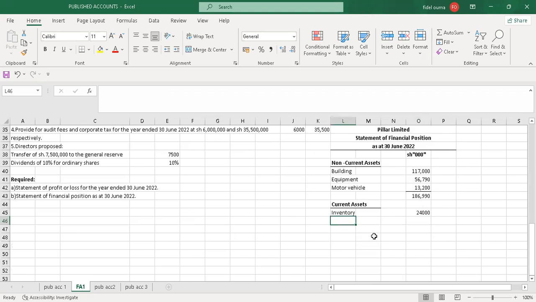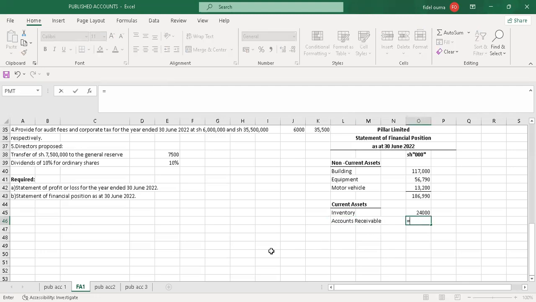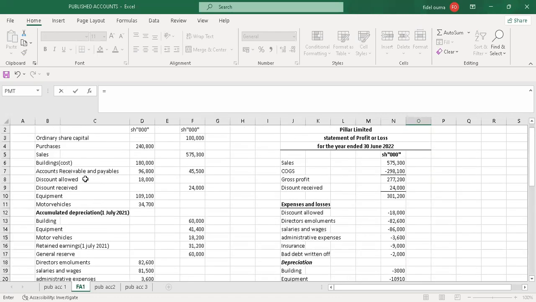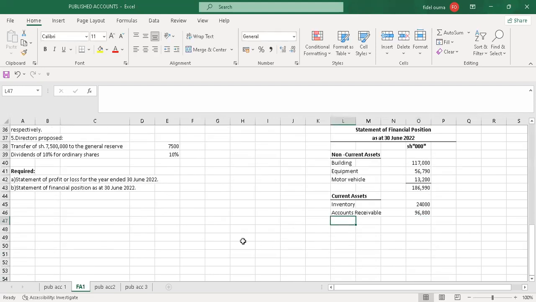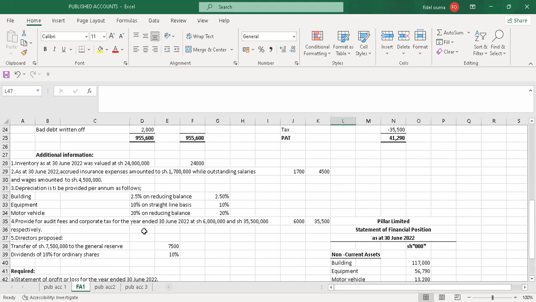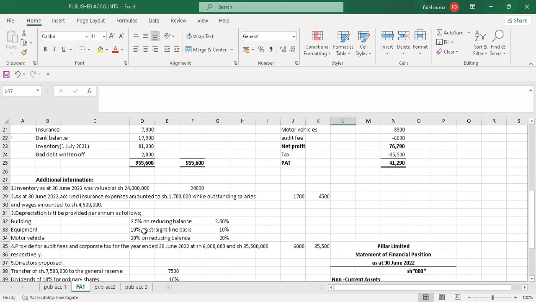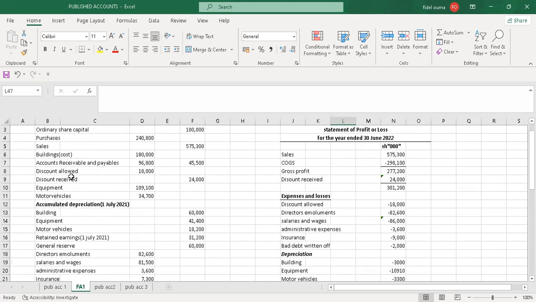The next item will be accounts receivable. What was the value? I just go to the trial balance and check. Account receivable is this, and it's always on the debit side. Account receivable is 96,800, so I'll just pick it the way it is. Then the other item: was there prepayment? No, there was no prepayment.